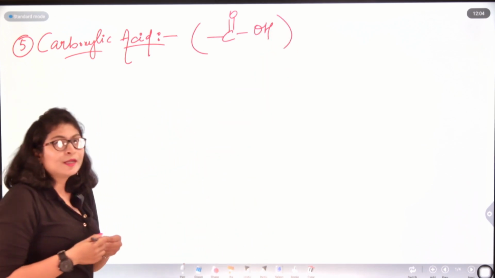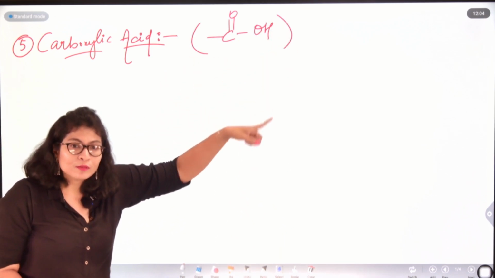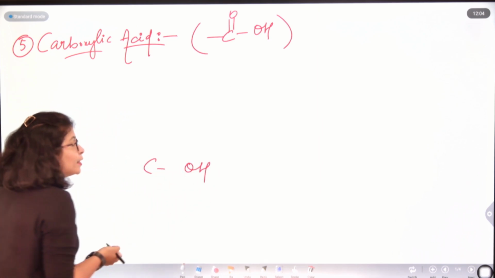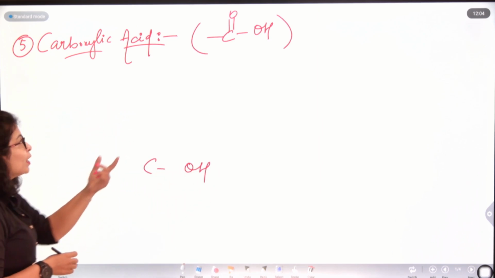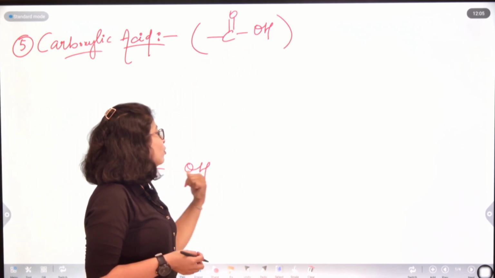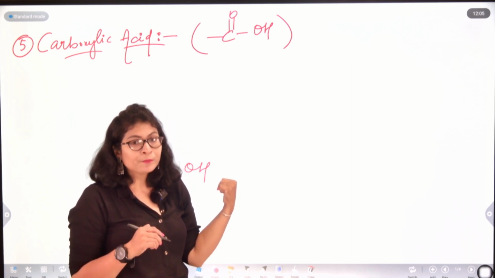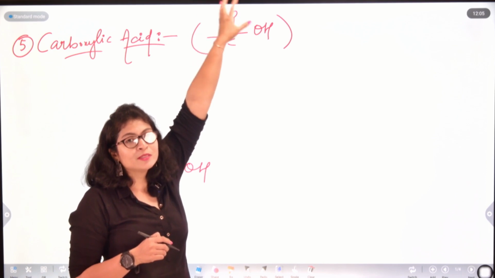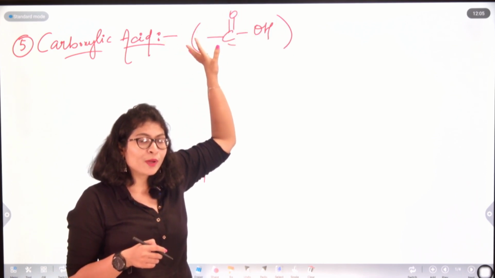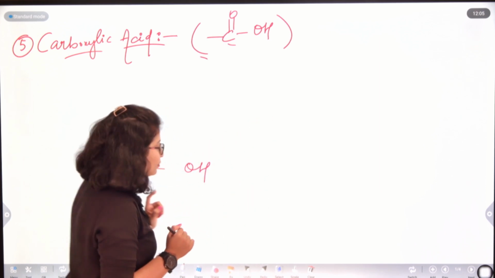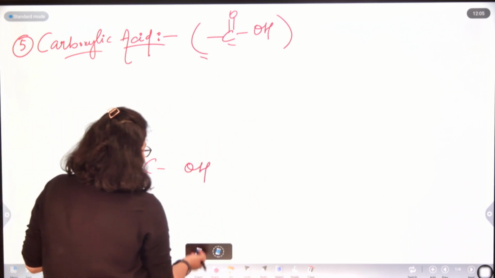It might look familiar to that of alcohol, because for alcohol we had a COH bond, but in case of carboxylic acid, you have a C double bond O intervening between them. The carbon and OH group are not directly connected. The COOH group is an acidic group, and the general name for organic acid is carboxylic acid.